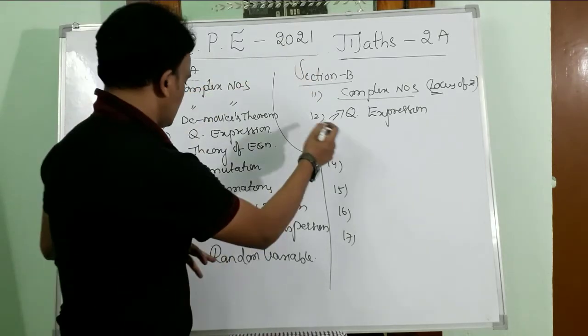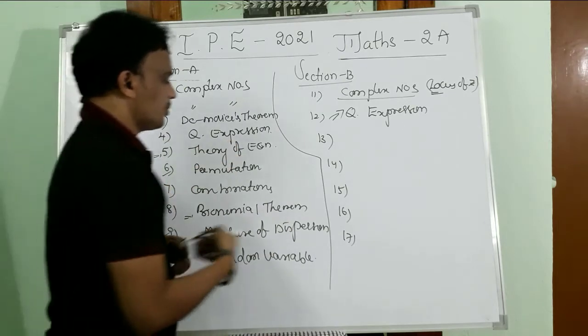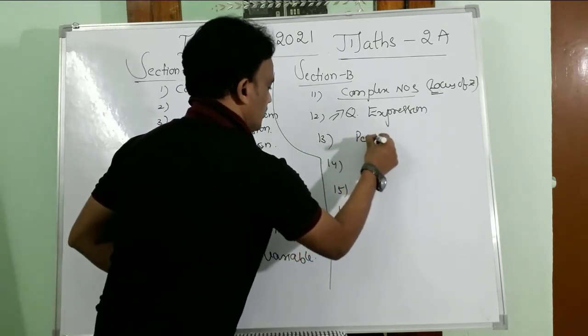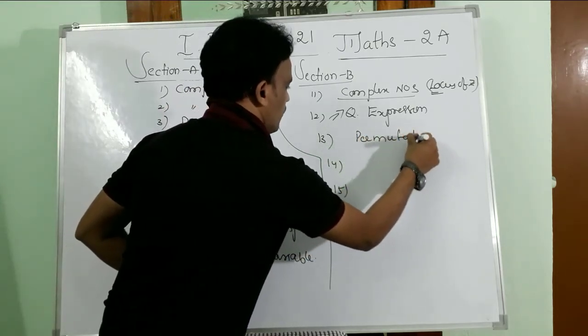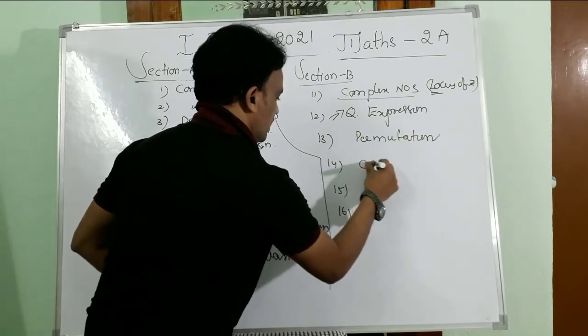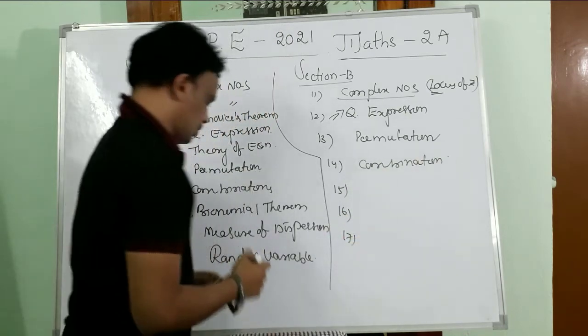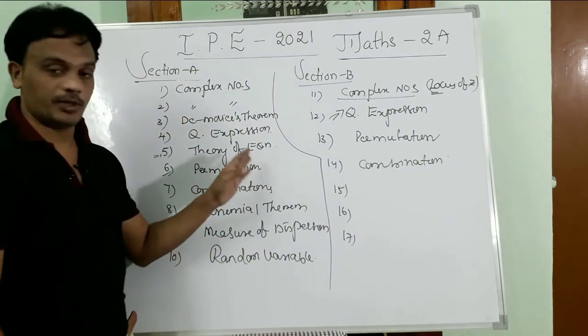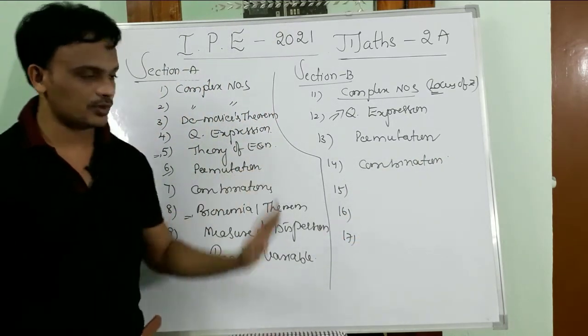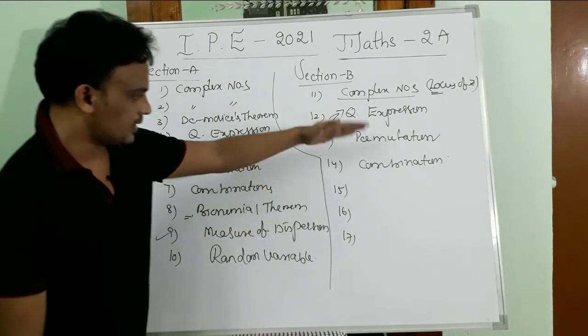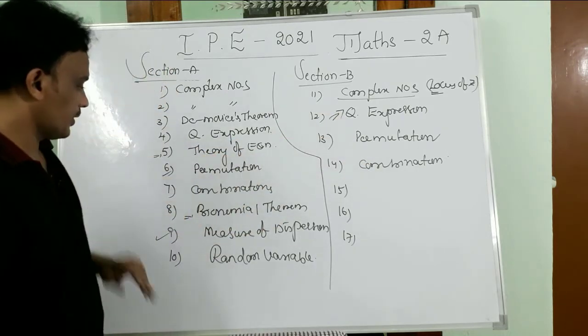Next to permutations and combinations. From the permutation one question, and from the combination one question. Permutation and combination is a very important topic. We may get the 2 marks questions and the 4 marks questions.